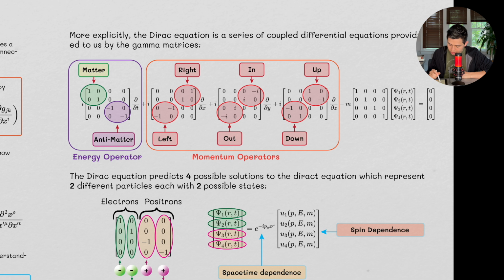In this gamma matrix, we have portions that correspond to the matter fields, portions that correspond to antimatter, and then portions of each matrix that correspond to different momentum states for our particles.